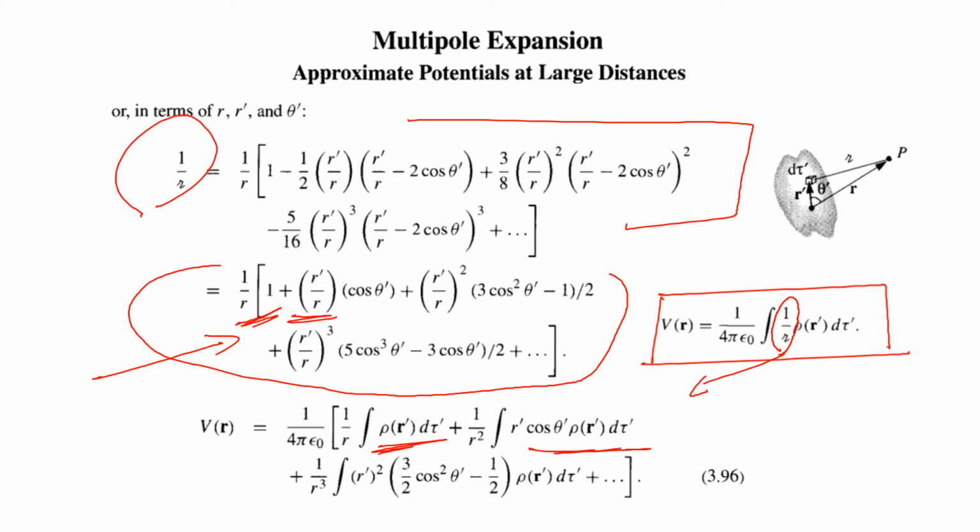And the third term, you can see there is 1 R outside and there is 1 R square here. So it is 1 over R cube times R dash square times (3 cos square theta dash minus 1) by 2. So 3 by 2 and 1 by 2 are there, rho d tau dash plus etc. Then the next term, and so you can write the entire series. It extends. Okay, so only the first 2-3 terms are explained here. I hope this explanation is clear.